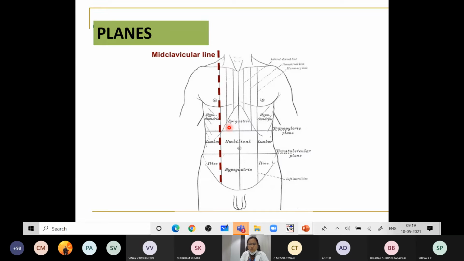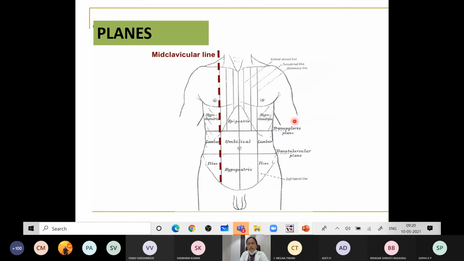So what is the transpyloric plane? It is a transverse plane taken at the midpoint between the suprasternal notch and the pubic symphysis, or roughly 5 centimeters below the xiphisternum, or the midpoint between the xiphisternum and the umbilicus. Anteriorly it is passing through the tip of the ninth rib, and behind it will be passing through the L1 vertebra.